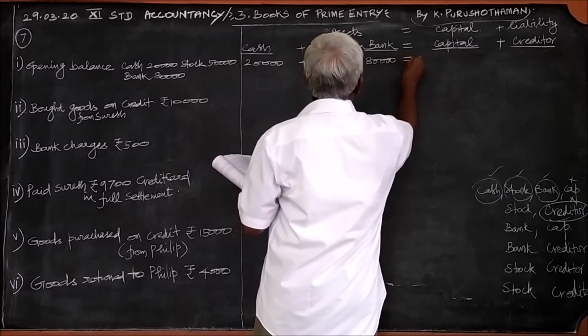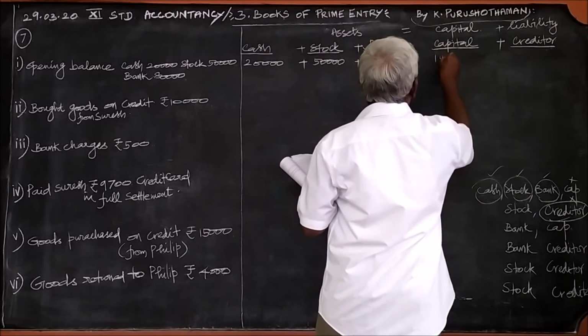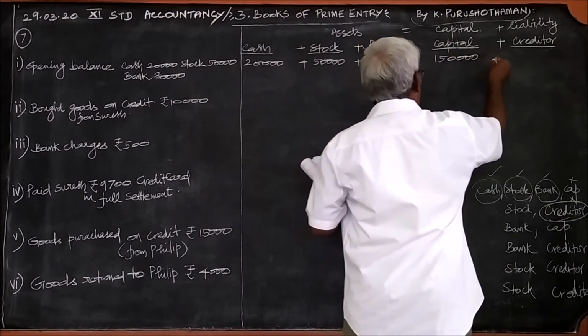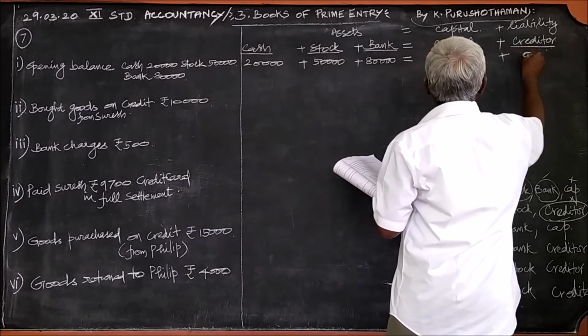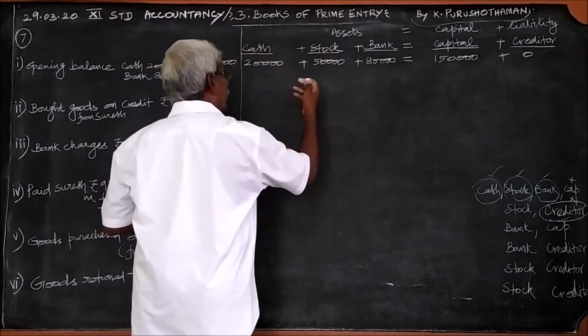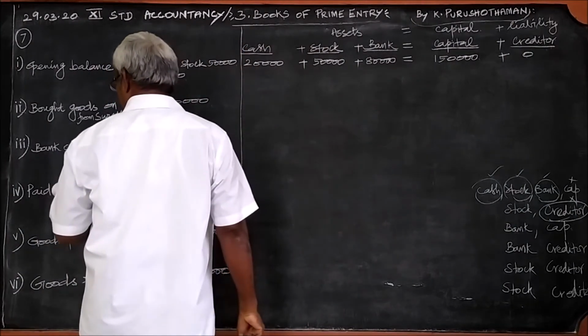All these 3 are totally called the capital, that is 1,50,000. Here no such creditor, 0. So right hand side 1,50,000, left hand side 1,50,000. Okay. Then go to the second transaction.